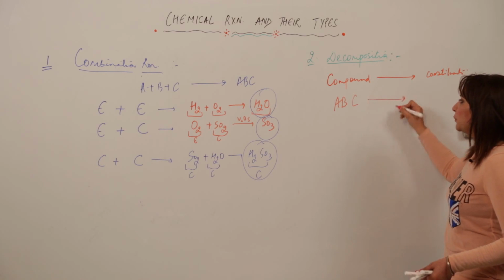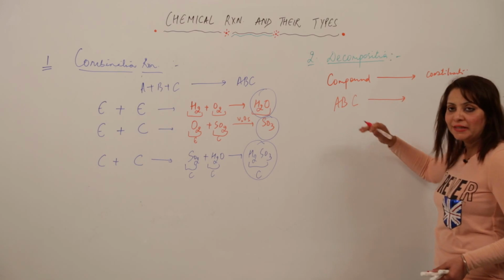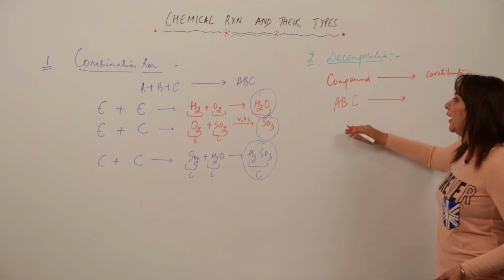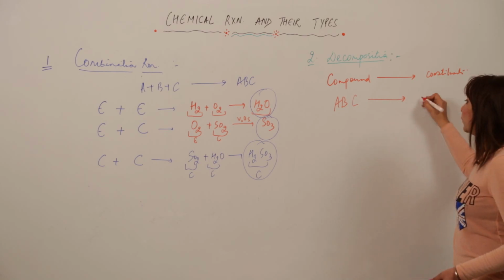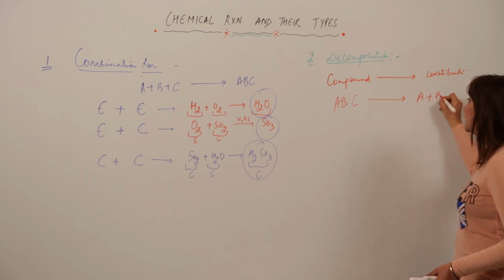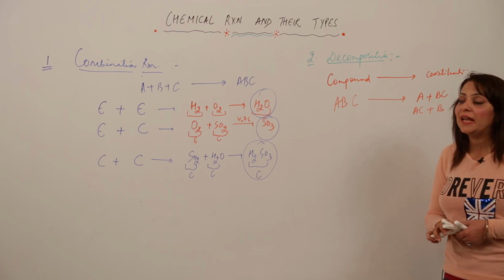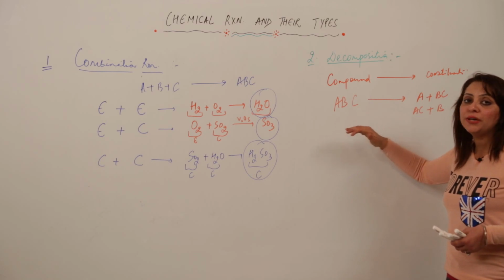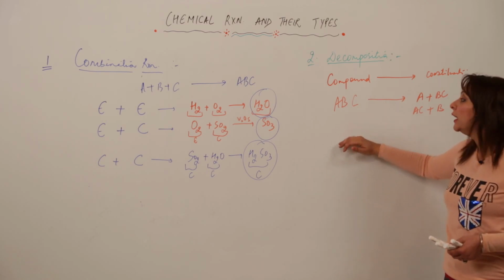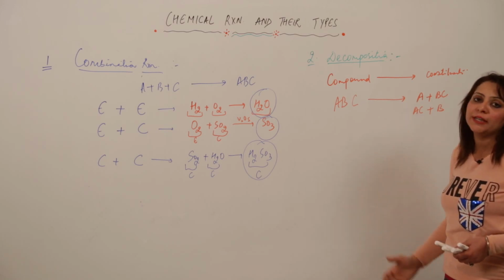Then what will happen at the molecular level? Due to some factor, which we'll be discussing later, it will get decomposed into its constituents. These constituents can be A plus BC, or AC plus B, or anything like that. So the identification property of decomposition is that you are going to have one reactant, definitely only one. Two reactants cannot occur in a decomposition reaction, and the products are going to be a minimum of two, or more than two.